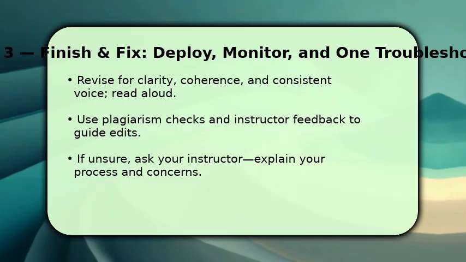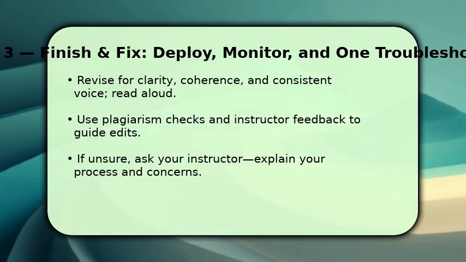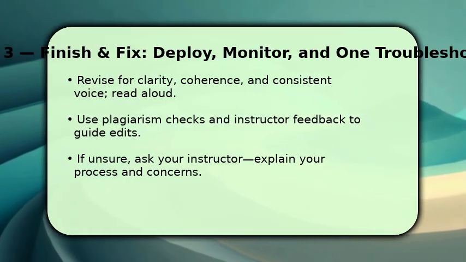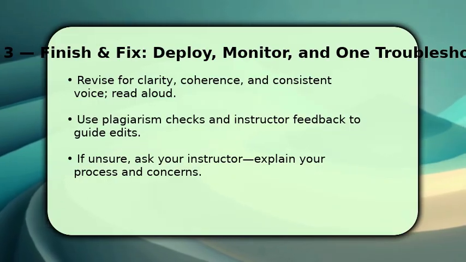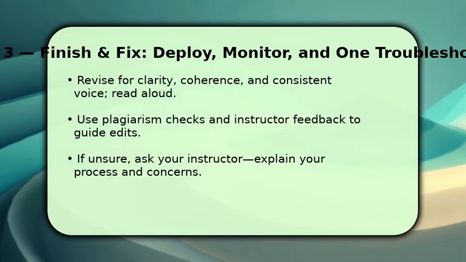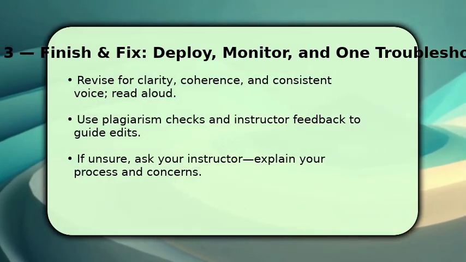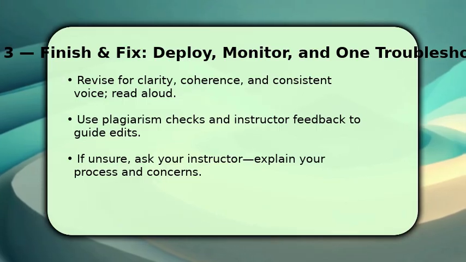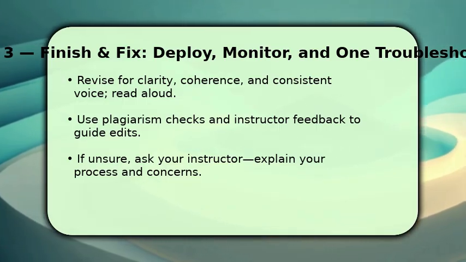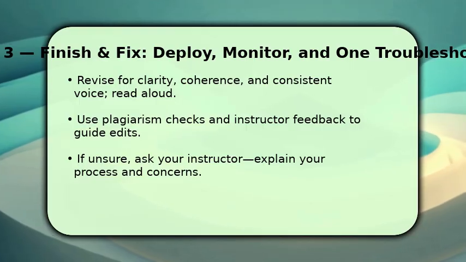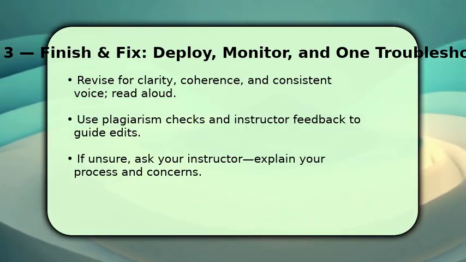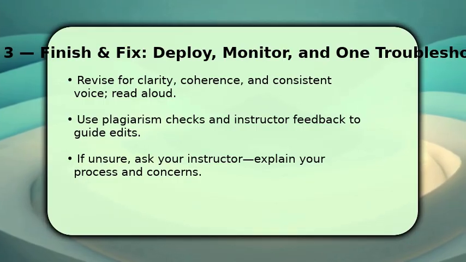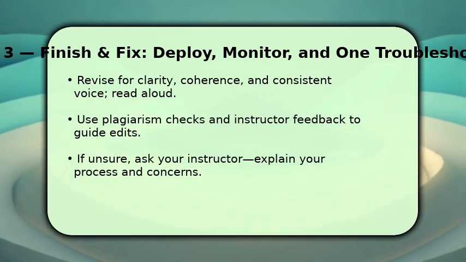Then run ethical plagiarism checks to ensure proper attribution, and use instructor or peer feedback to guide substantive edits. If you hit a problem, confusing source material or citation issues, ask your instructor and explain what you tried. Transparency resolves most academic concerns. This approach preserves integrity while improving quality, rather than attempting to conceal authorship.